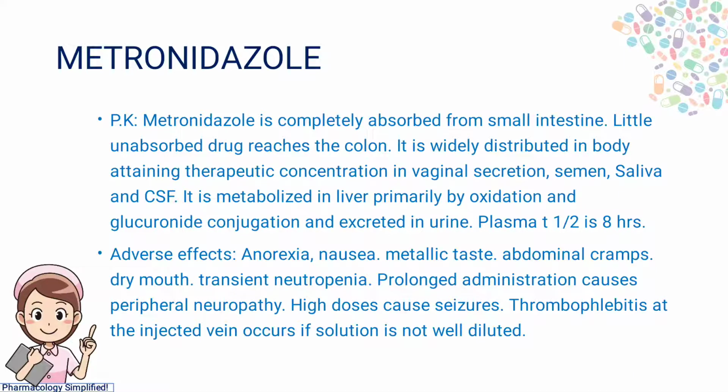And pharmacokinetics: it is completely absorbed from the small intestine, and very little remains unabsorbed and reaches the colon. It is widely distributed in the body, attaining therapeutic concentration in vaginal secretions, semen, saliva, and we can even find it in CSF. It is metabolized in the liver primarily by oxidation and glucuronide conjugation and excreted in urine. It has a half-life of 8 hours.